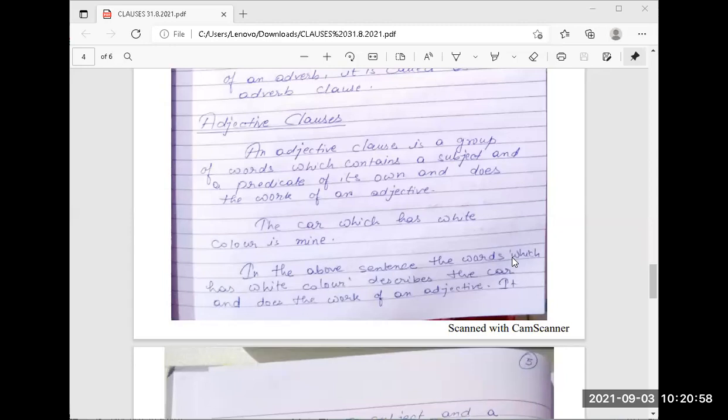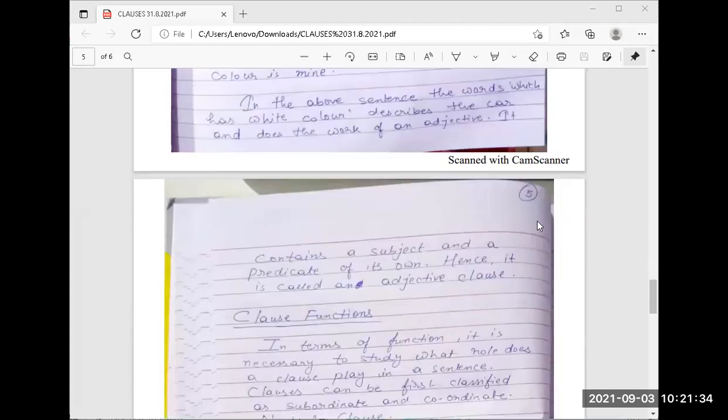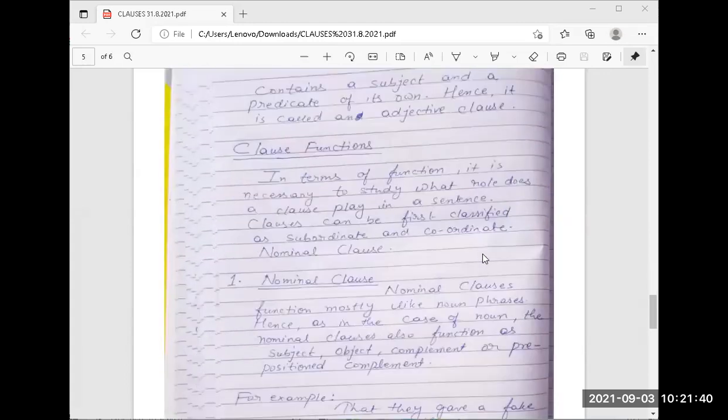Now an adjective clause is a group of words which contains a subject and a predicate of its own and does the work of an adjective. The car which has white color is mine. What is the main thing? That which has white color. है ना? अगर यहाँ which नहीं रहता, then it cannot be an adjective clause. In the above sentence, the words which has white color describe a car and thus do the work of an adjective. It contains a subject and a predicate of its own. Hence, it is called an adjective clause.